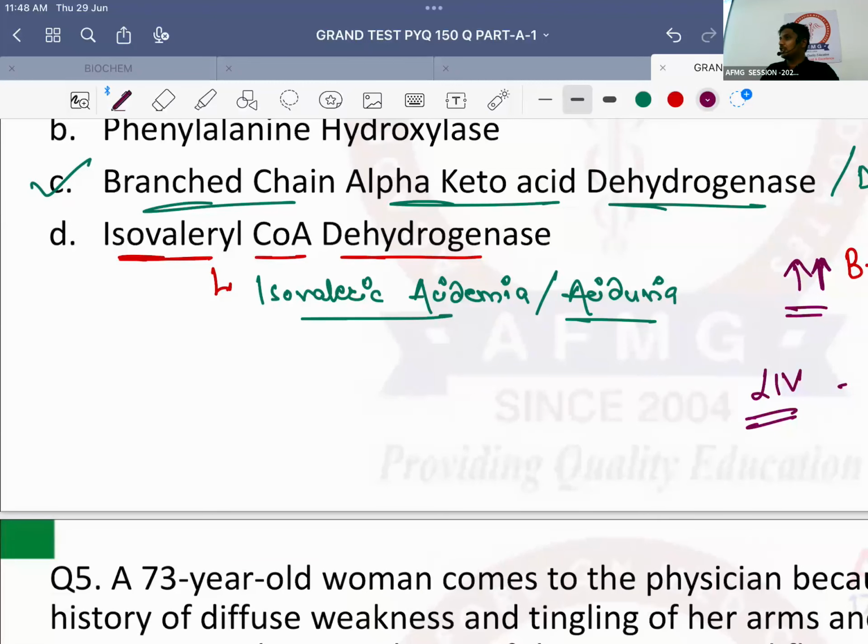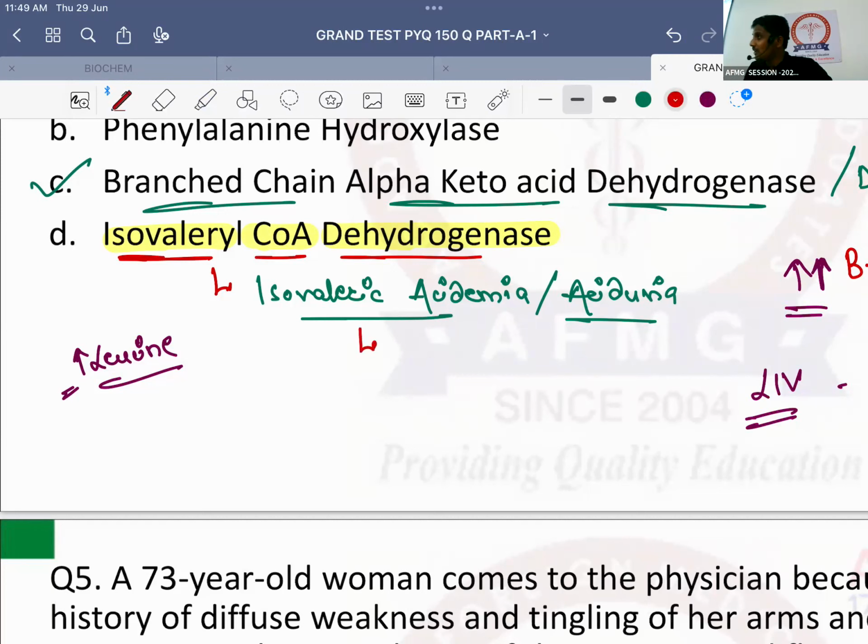Okay, now what happens in this patient is excess of leucine. Even though the name has isovaleric, excess of leucine gets collected in the patient's body. Okay, and excess of leucine is present inside his blood. That will be called isovaleric acidemia. And excess of leucine will be excreted out in his urine. Therefore, it is called isovaleric aciduria. It is one and the same thing. So it is only due to collection of which amino acid in the body? Only leucine. Okay? The enzyme deficiency is known as isovaleryl coenzyme A dehydrogenase. Okay? Important is that. No issues with this.